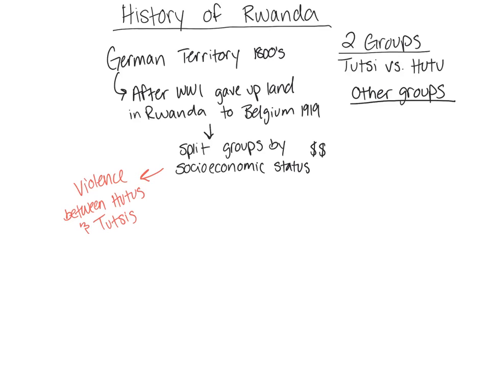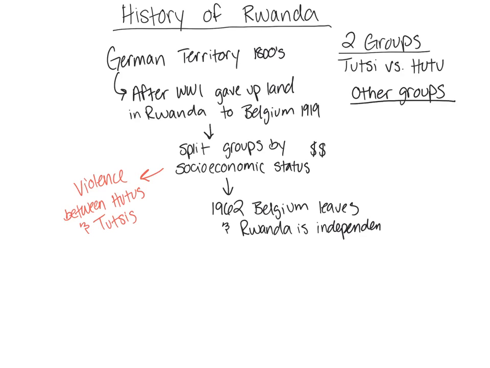Until 1962. In 1962, Belgium is going to leave. Belgium leaves and Rwanda is independent. But you ready for the game changer?